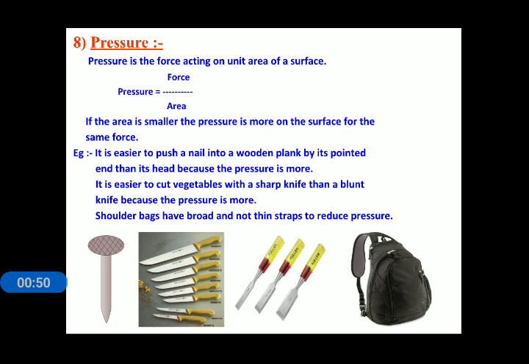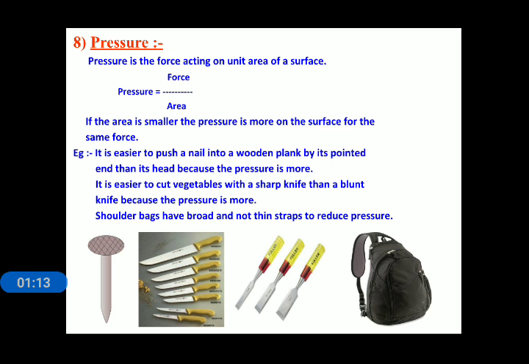When a force is applied perpendicularly to any surface, that type of force is known as thrust. So we can say that the formula of pressure can be described either as force upon area or thrust upon area. Both are the same thing.